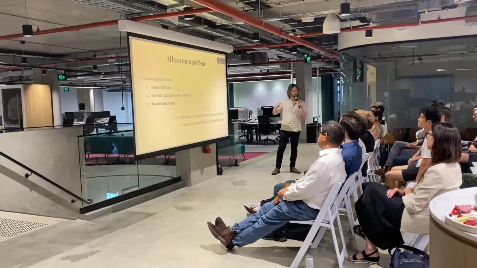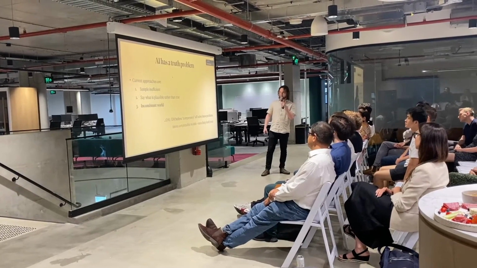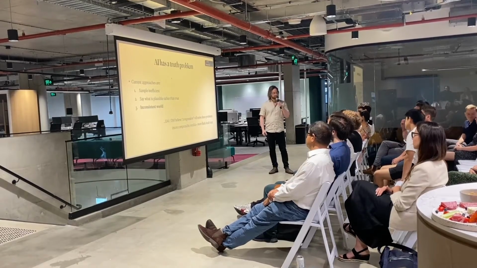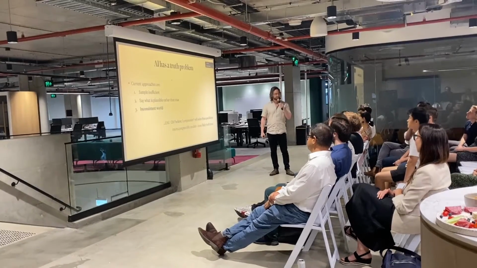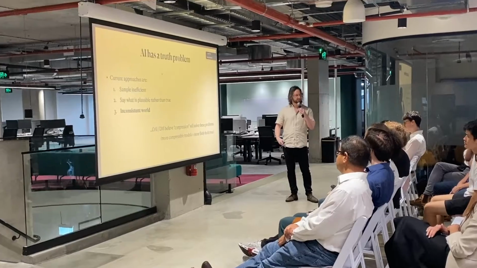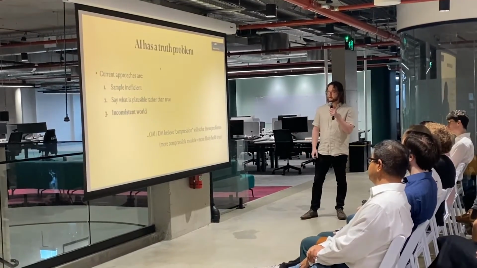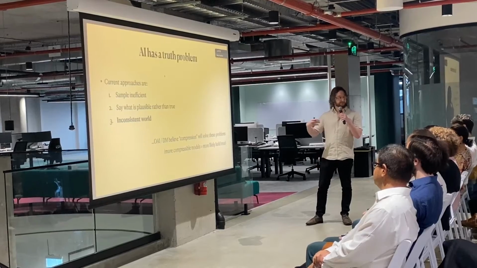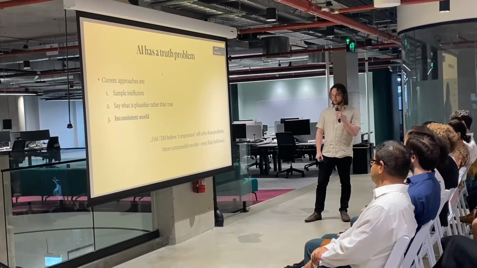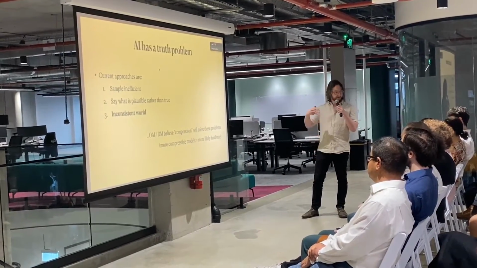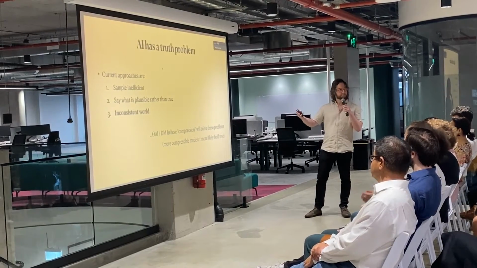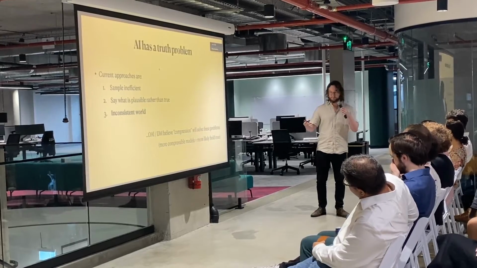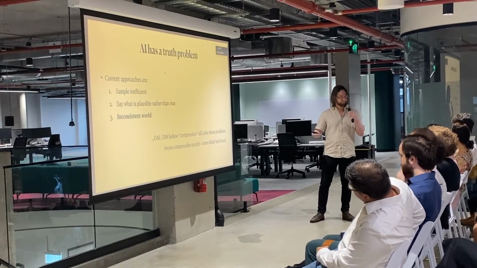So this is in contrast to current approaches which have a bit of a truth problem. They're sample inefficient, so they require millions of examples to learn very simple concepts a human would pick up after one or two examples. They see what is plausible rather than true, and they have an inconsistent model of the world. Now, OpenAI, DeepMind, and others like them believe that compression will address these problems. And what that means is that they think that more compressible models are more likely to hold true.